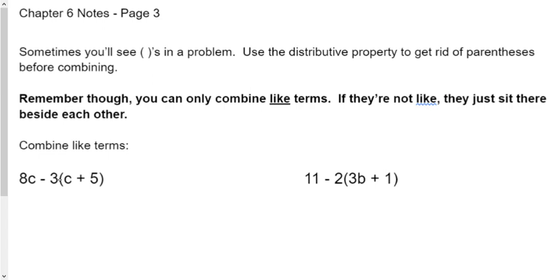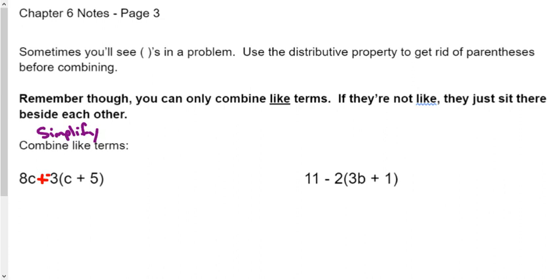Combine the like terms. So here's an algebraic expression. We're not telling you to go find out what C is. That would be solve. We're not telling you to solve. We're saying combine like terms or to simplify, right? That's all that we're telling you to do. The first thing that we would do is the same thing that I've been telling you since the last lesson: if you see subtraction, please go turn that into a plus the opposite. So this is going to change into a plus, and that would be a negative 3.